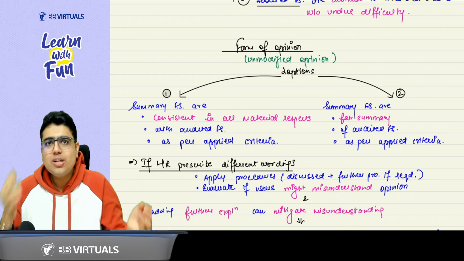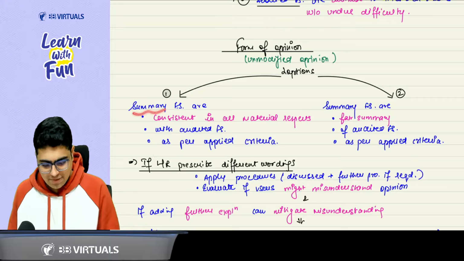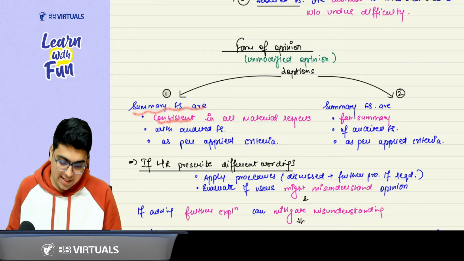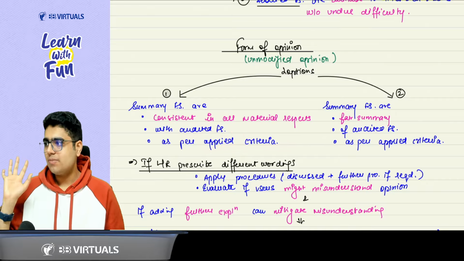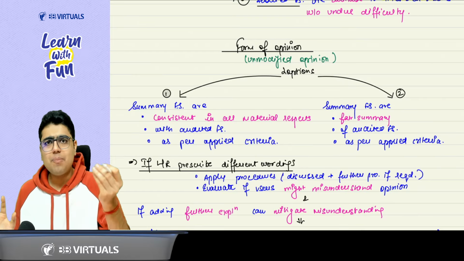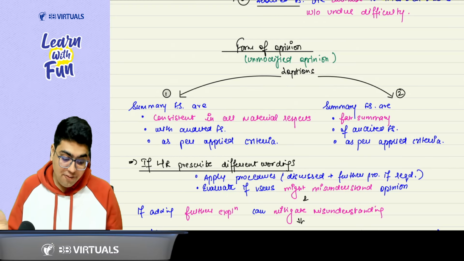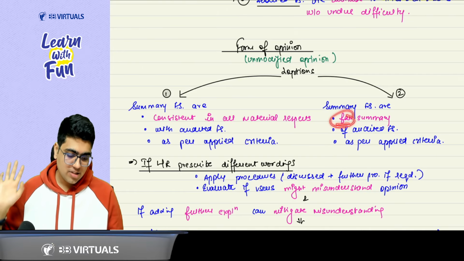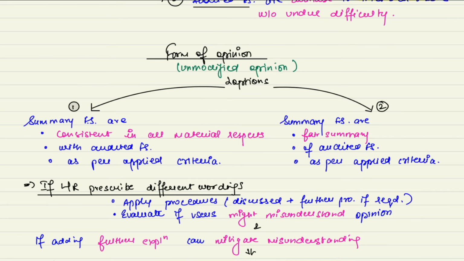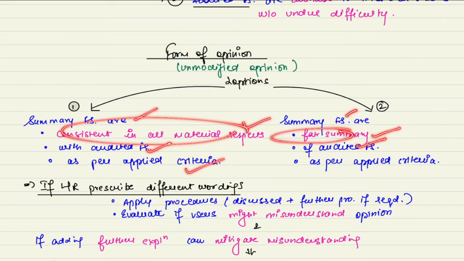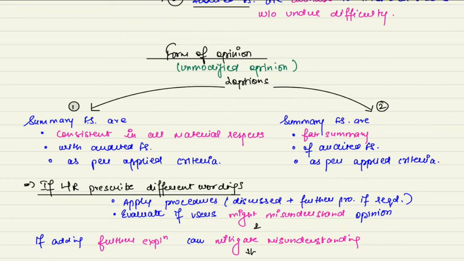So the same way they have also given us 2 options. First option, that the summary financial statements are consistent in all material respects with the audited financial statements as per applied criteria. So instead of using applicable FRF, they are just using applied criteria. Or they are a fair summary. It means a fair presentation framework. Fair summary of the audited financial statements as per applied criteria. Sir, both points are similar? Yes. This point, same. This is the only difference. That means consistent in all material respects, or fair summary of the audited financial statements as per applied criteria. Got it or not? Yes, sir.